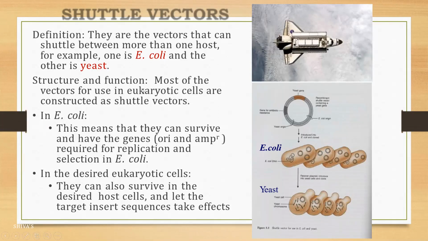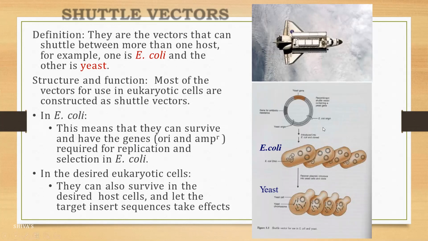Structure and function. Most of the vectors useful in eukaryotic cells are constructed as shuttle vectors. In E. coli, this means that they can survive and have the genes of origin and ampicillin resistance required for replication and selection in E. coli strains.